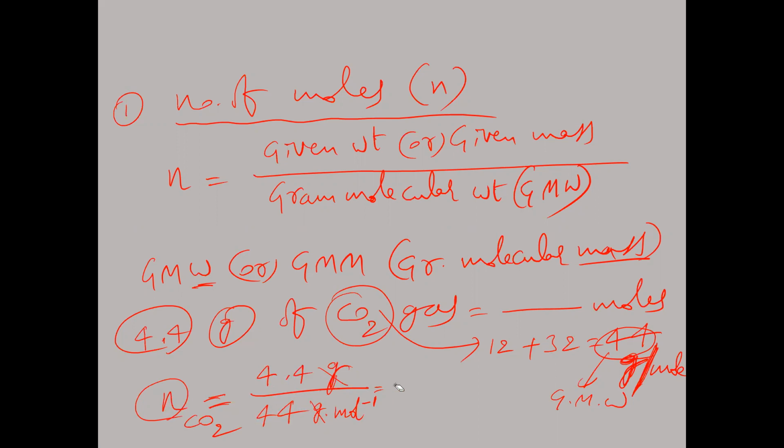1 by 10. 1 by 10 how much? 0.1. And here mole inverse will go up, it will be mole. So how many moles of CO2 here? 0.1 mole of CO2. So 4.4 grams divided by 44 grams per mole, gram mole inverse. Gram gets cancelled and mole inverse will become mole if it is taken up, and 4.4 by 44 is 1 by 10, which is equal to 0.1. So 0.1 mole CO2 is given here. 4.4 grams means 0.1 mole.